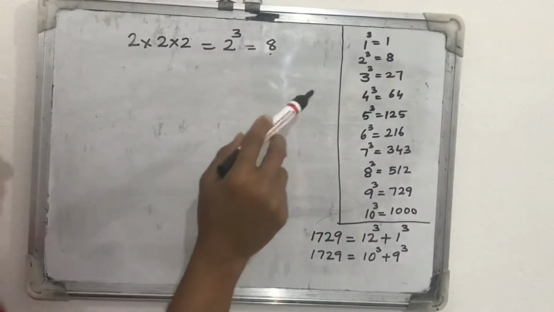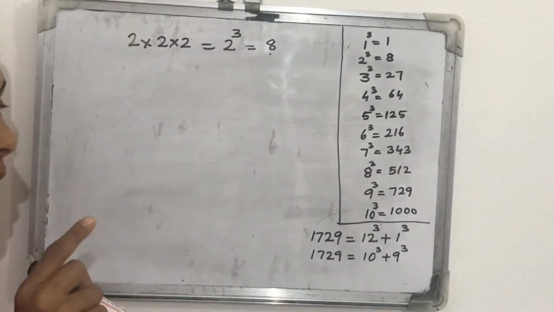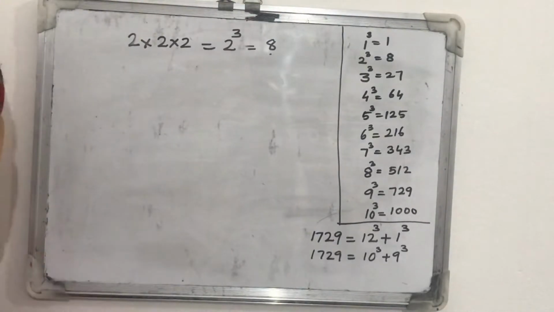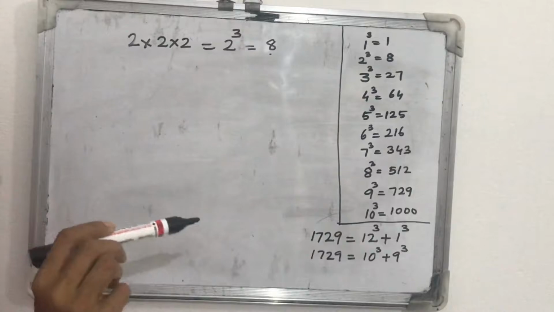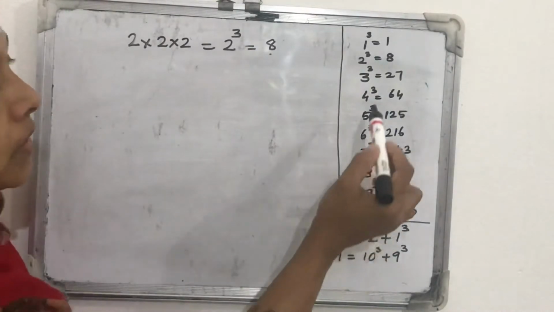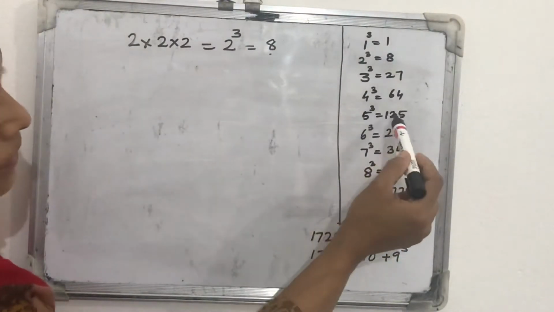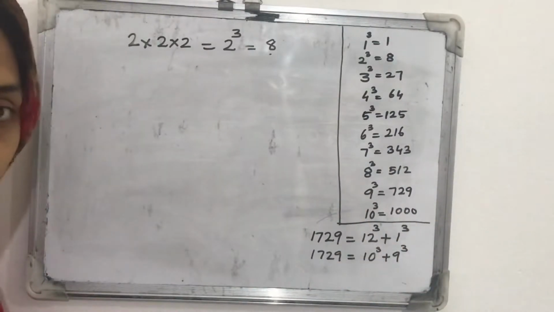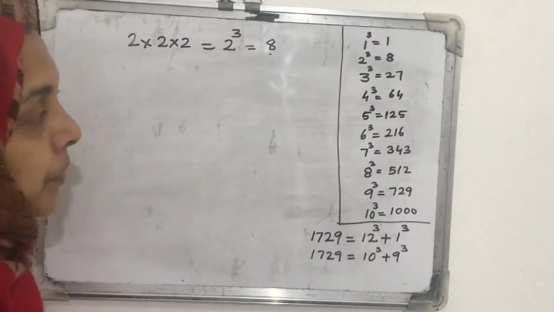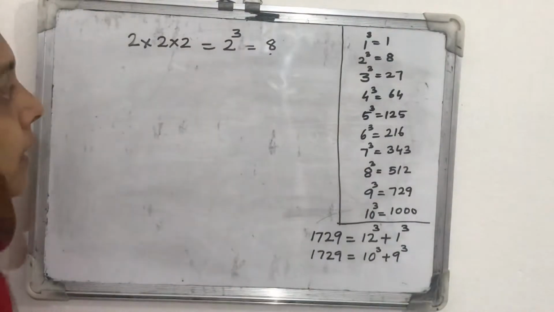When we observe these cube numbers, we can find out how many cube numbers are with 1 digit. Only 2 perfect cubes are with 1 digit, which are 1 and 8. How many cube numbers are with 2 digits? Only 2, 27 and 64. Next, 3-digit perfect cube numbers, there are 3. Here some properties also exist, just like properties of square numbers, which we can discuss later.